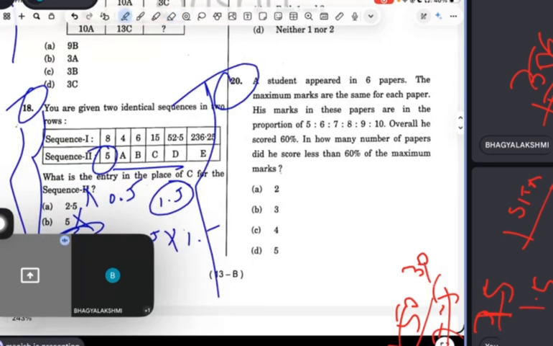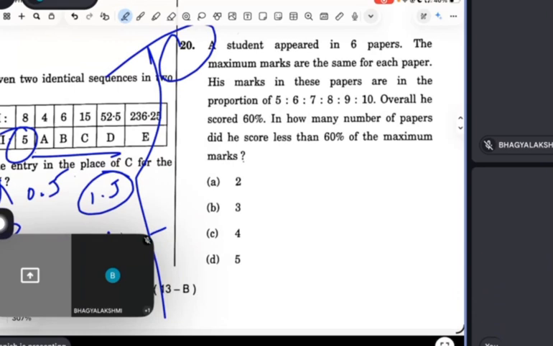Read this question, Priyank. Question 20. A student appears in 6 papers, and the maximum marks are the same for each paper. His marks in these papers are in the proportion 5 is to 6 is to 7 is to 8 is to 9 is to 10. Overall, he scores 60%. In how many papers did he score less than 60% of the maximum marks?